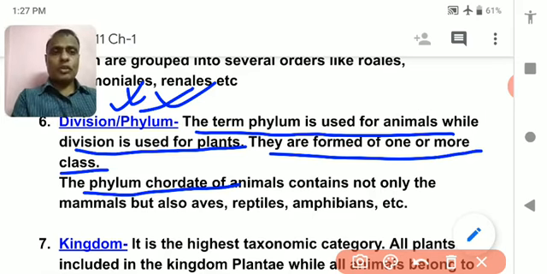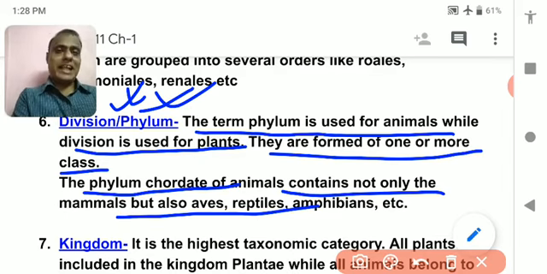So the phylum Chordata includes a huge number of animals, lots of animals which have a vertebral column. So the phylum Chordata contains not only mammals but also apes, reptiles and amphibians. These are different classes. We come under the class mammal.